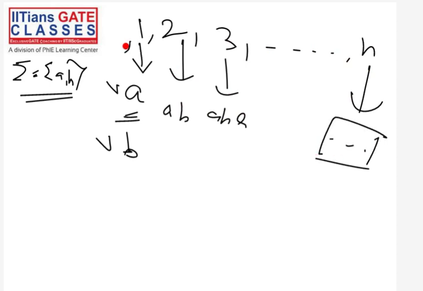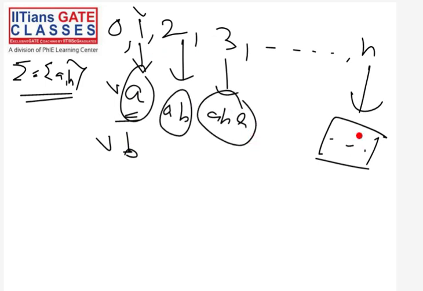But I can also create a string of length 0. What do we mean by a string of length 0? When we talk about a string of length 1, we are saying one symbol. Length 1 means one symbol, length 2 means 2 symbols, length 3 means 3 symbols, length n means n symbols. So length 0 means 0 symbols, meaning no symbol at all.